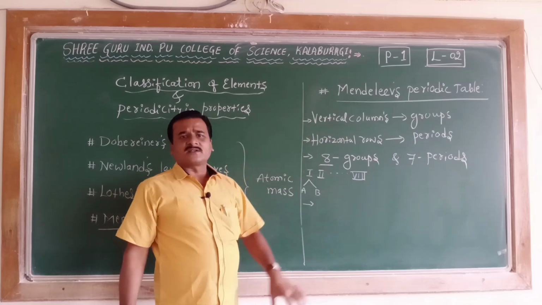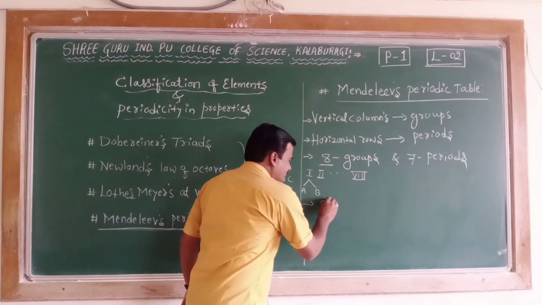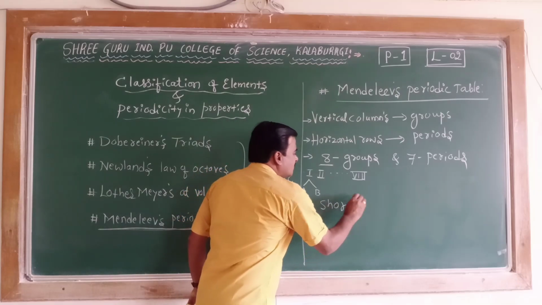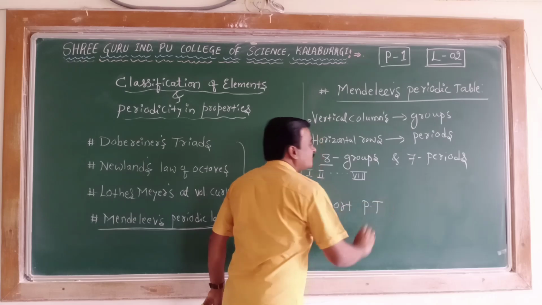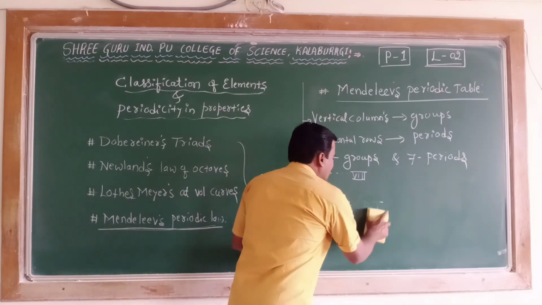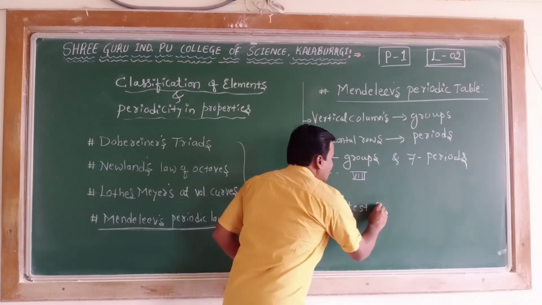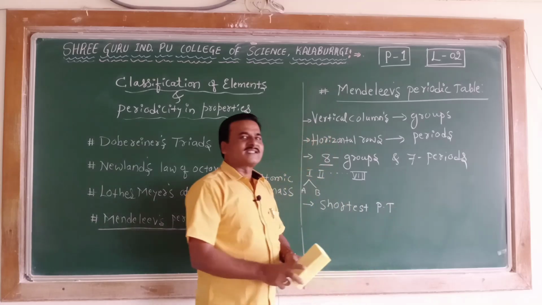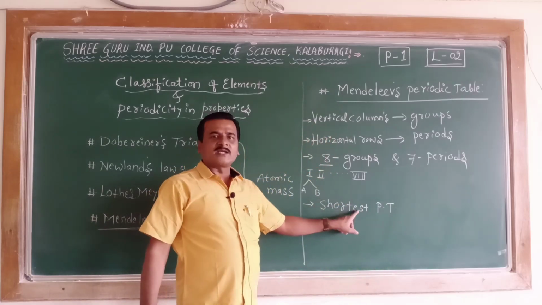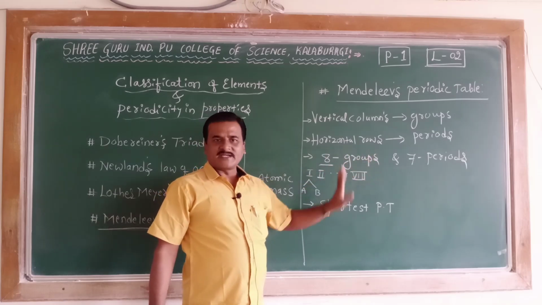This periodic table constructed by Mendeleev was considered the shortest periodic table, with 8 groups and 7 periods.